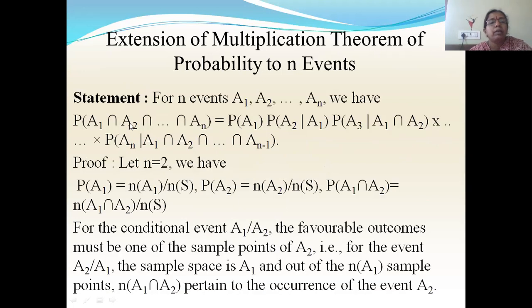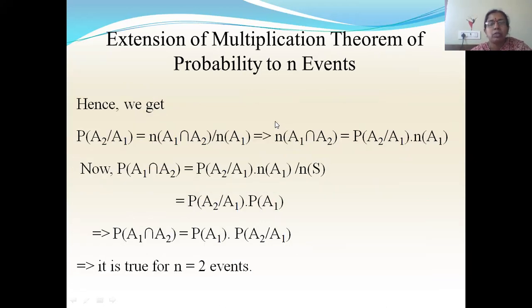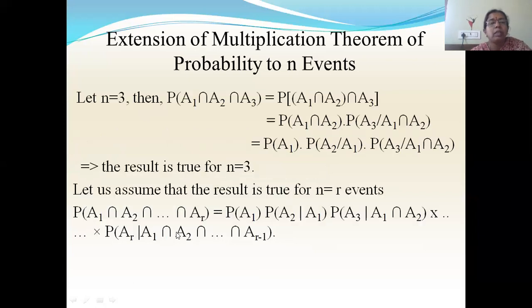See here, if I take only till here, a1 intersection a2, only 2 events, I should get P of a1 into P of a2 by a1, only for 2 events. So I got this expression for 2 events. So it is true for n equal to 2 events.